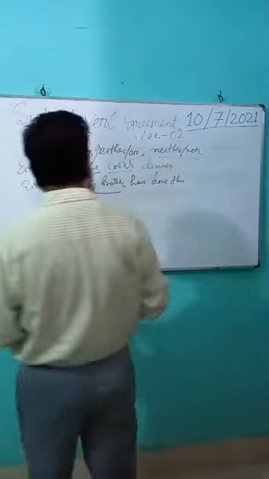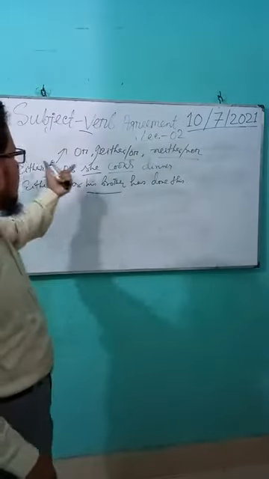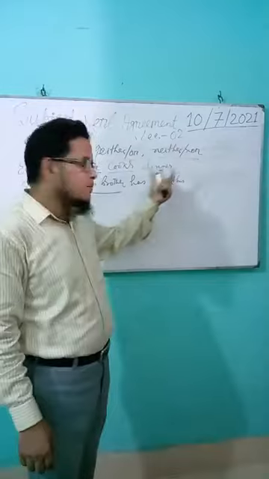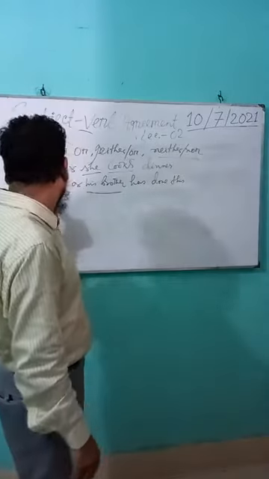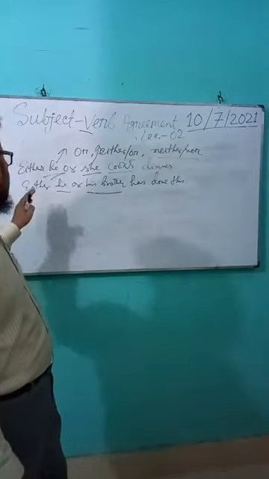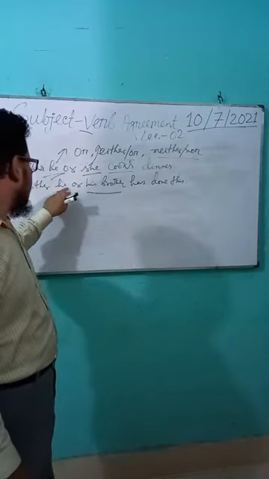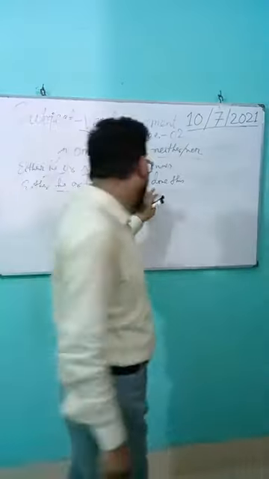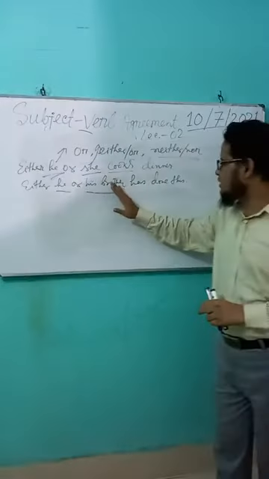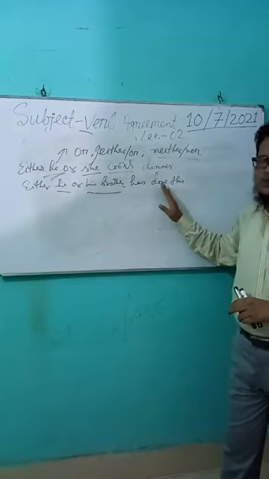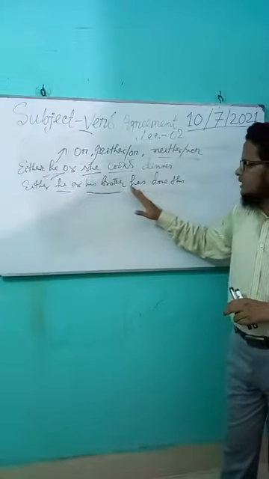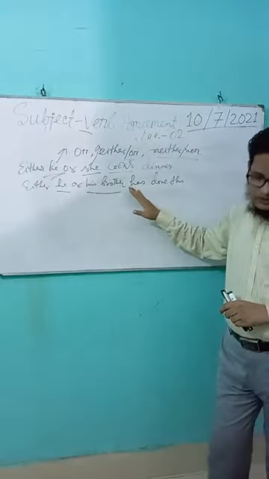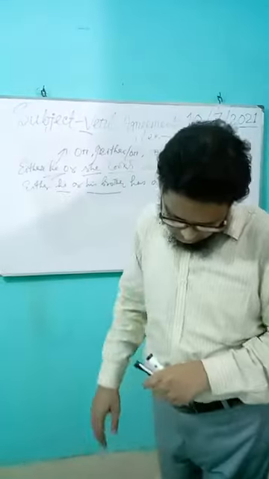If two singular subjects are connected with or, either or, neither nor, the verb must be singular. A singular verb is required. So either he or his brother has done this work, not have done this work.